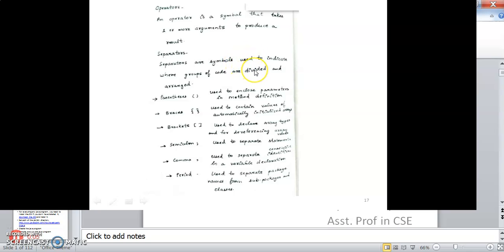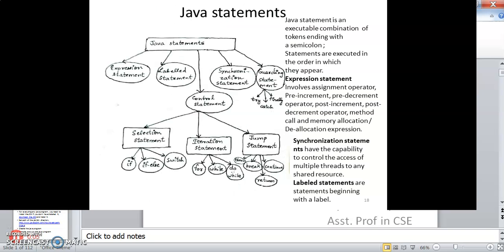Separators are symbols used to indicate where groups of code are divided and arranged. Parentheses are used to enclose parameters in a method definition. Braces are used to indicate a block of statements. Brackets are used to declare an array. Semicolon is used to terminate statements as well as to separate statements. Comma is used to separate variables in a variable declaration. Periods are used to separate package names from sub-package names and classes.